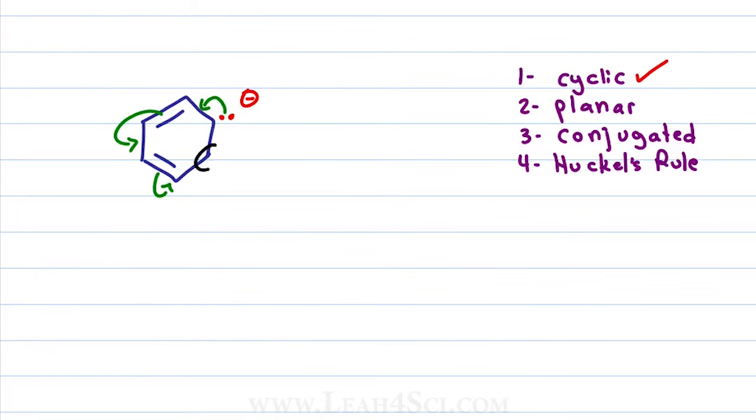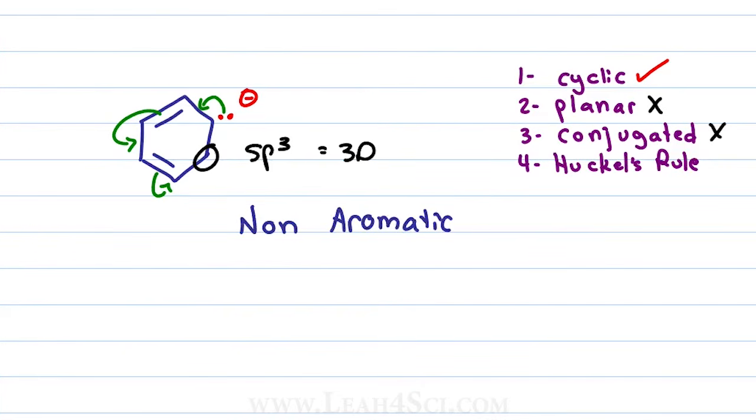But don't forget, we also have this carbon over here. This carbon is not able to participate in resonance because it doesn't have a charge and it doesn't have a pi bond. It's an sp3 hybridized carbon, meaning it's tetrahedral or 3-dimensional. That means the molecule is not going to be planar and the entire ring is not conjugated because we can't resonate onto sp3. This sp3 carbon is uninterested in aromaticity, is a non-baseball fan, making this a non-aromatic compound.